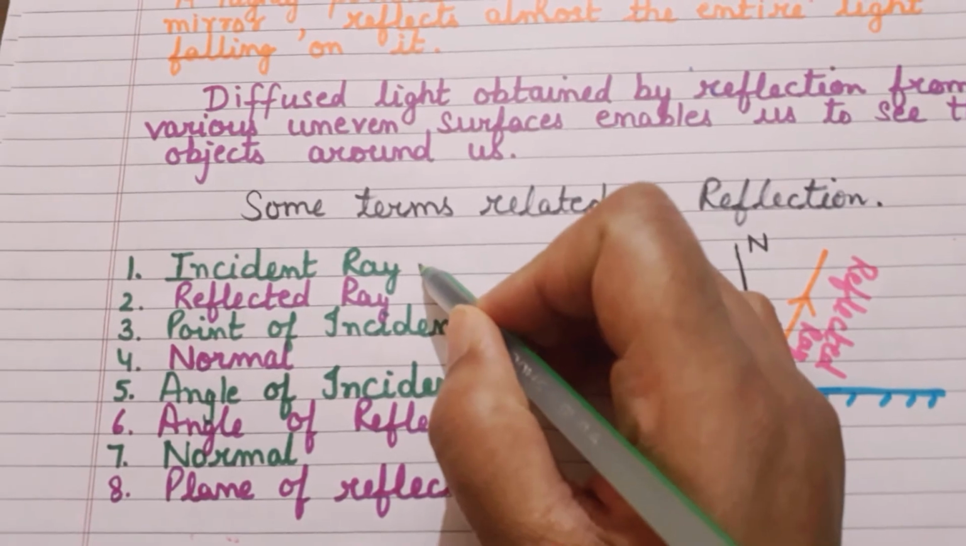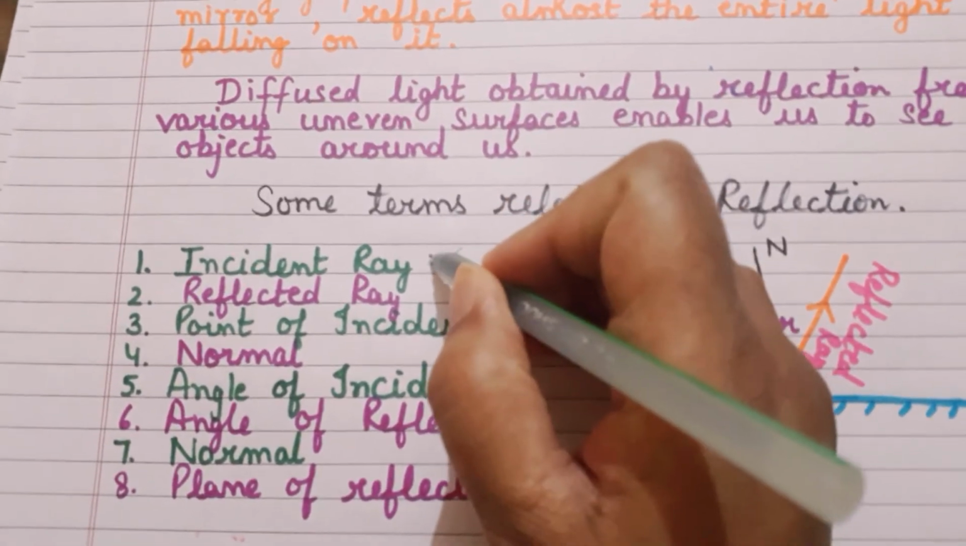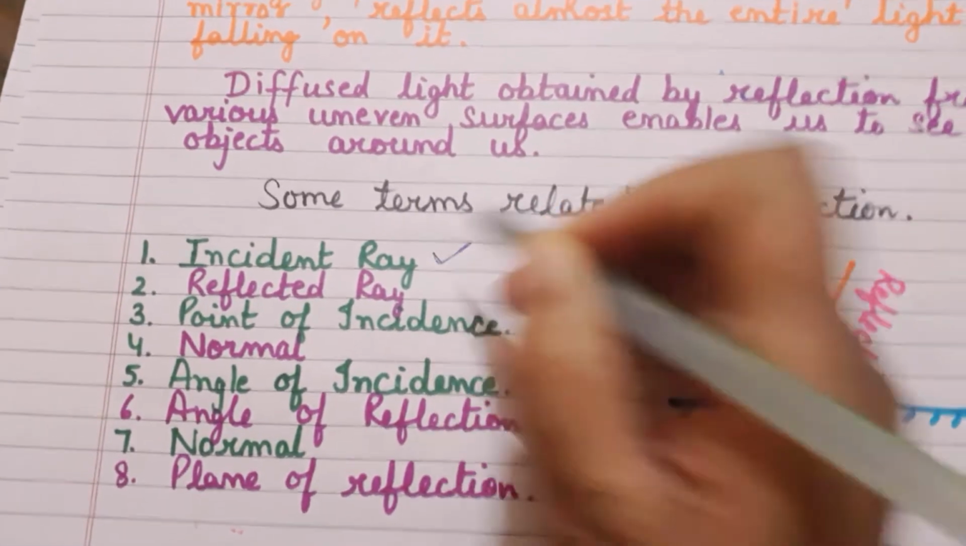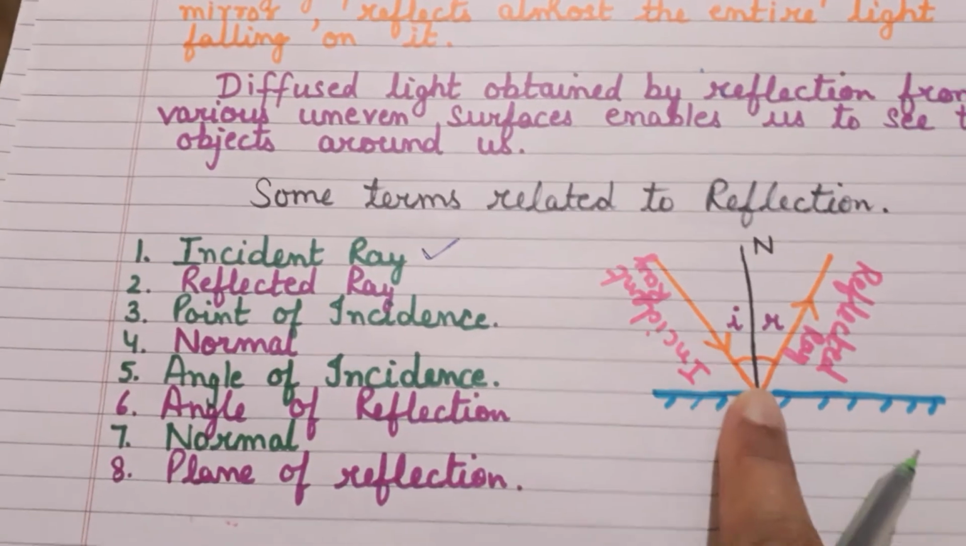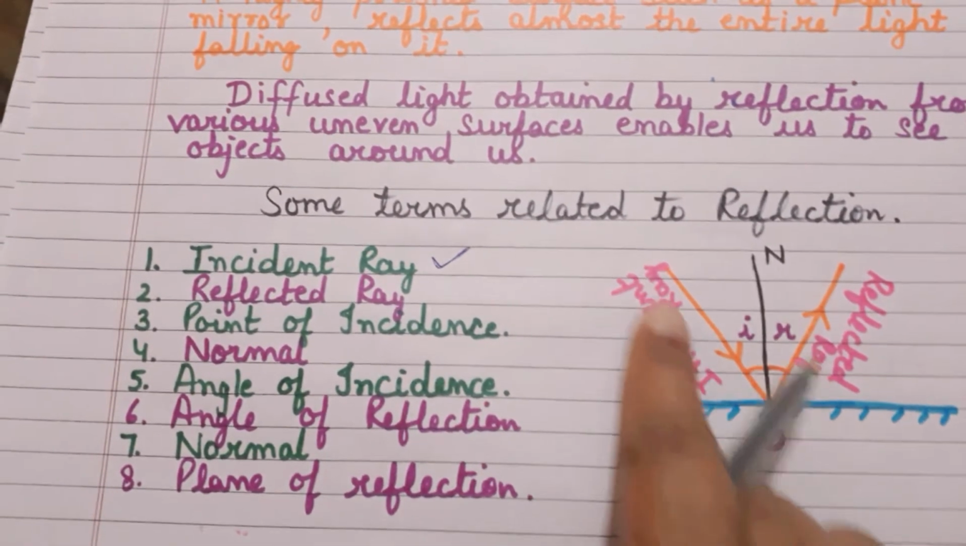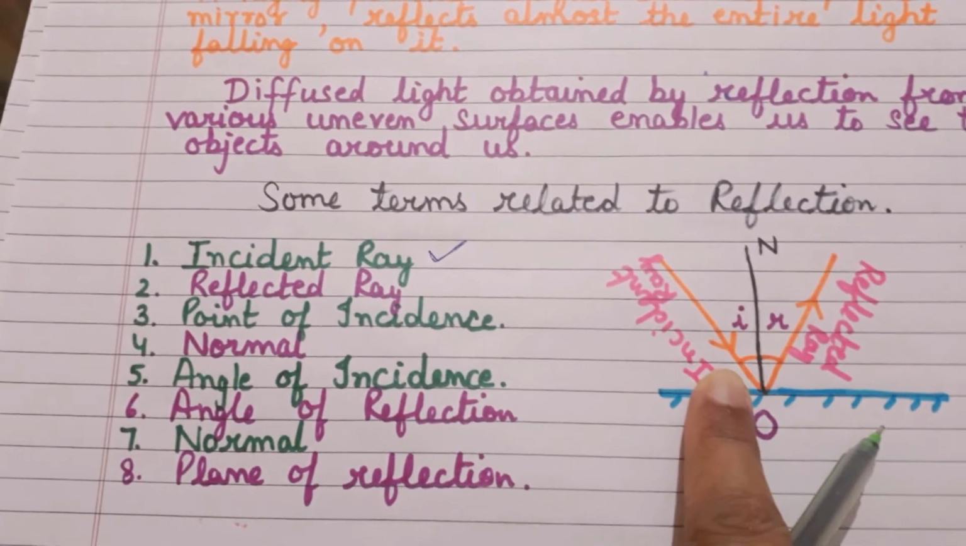Let us look at the first one. What is an incident ray, children? A ray of light which strikes a surface. A ray of light striking a surface is known as an incident ray.